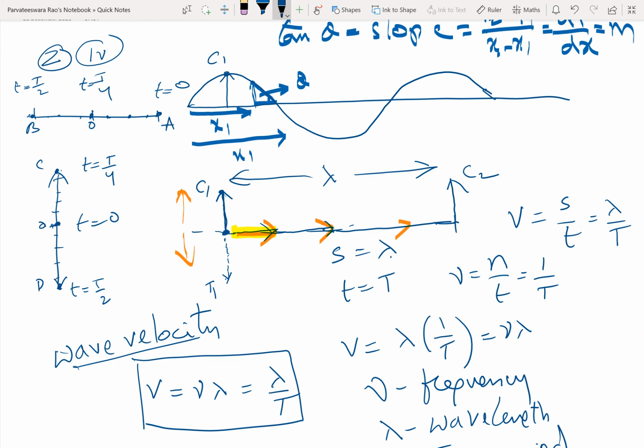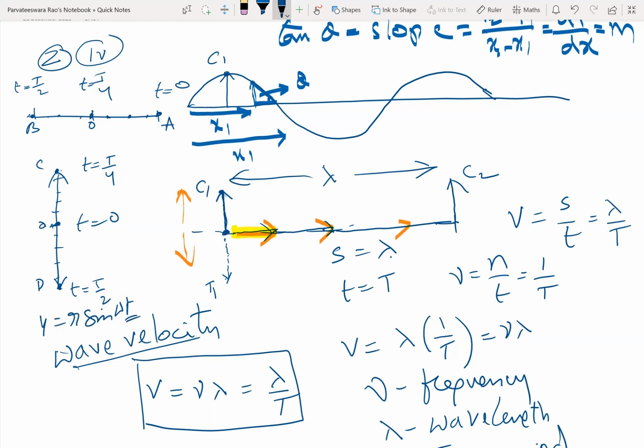So how to locate a particle at a particular instant of time? How to know the state of vibration of the particle? What is the meaning of state of vibration or oscillation? Is the particle at the extreme position with zero displacement, or is the particle to the left of the mean position, or to the right of the mean position, above the mean position, or below the mean position? So we are not certain about the state of vibration or oscillation of the particle. The particle can be located because we have an equation, y is equal to r sin omega t.